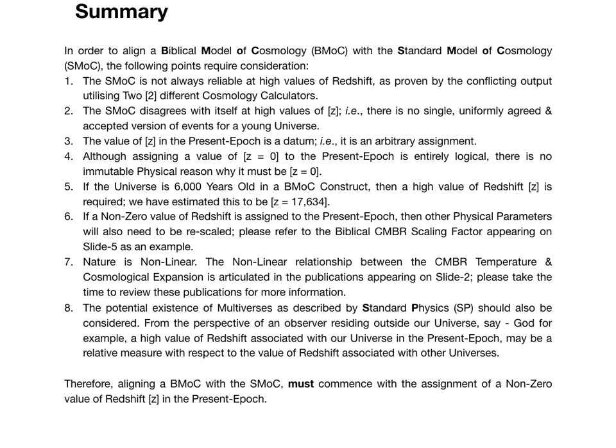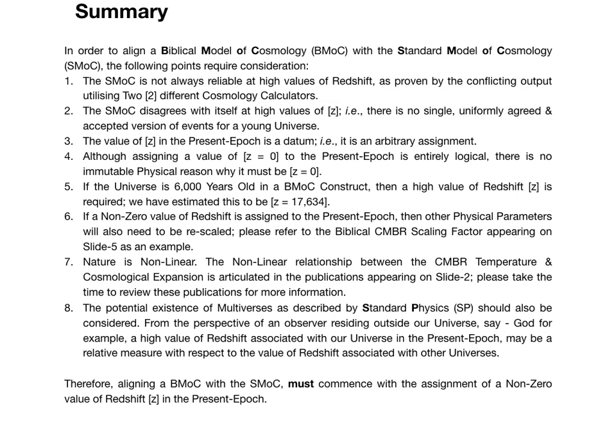The standard model of cosmology disagrees with itself at high values of Z, that is, there is no single, uniformly agreed and accepted version of events for a young universe. Number 3. The value of Z in the present epoch is a datum, that is, it is an arbitrary assignment. Number 4. Although assigning a value of Z equals 0 to the present epoch is entirely logical, there is no immutable physical reason why it must be Z equals 0.